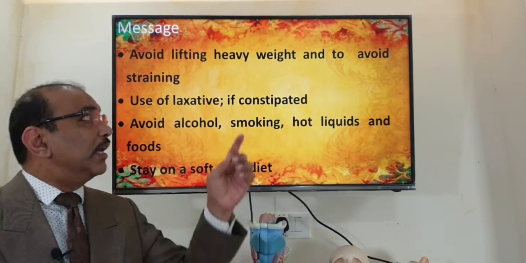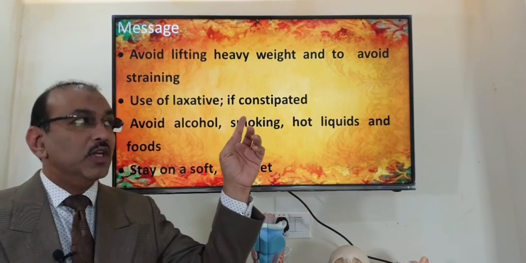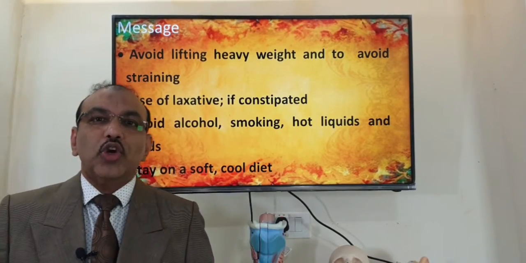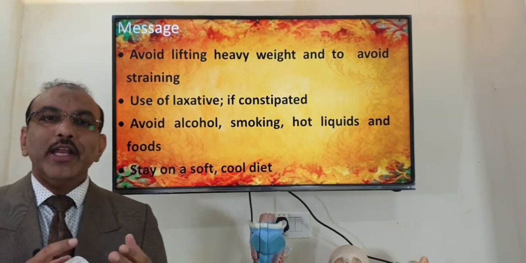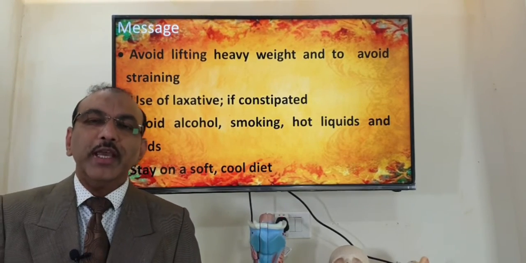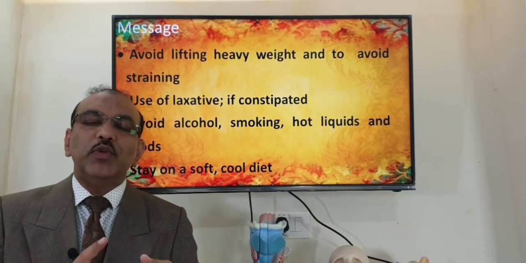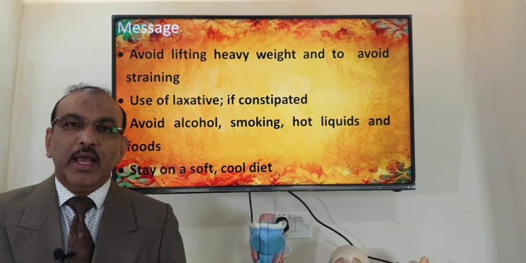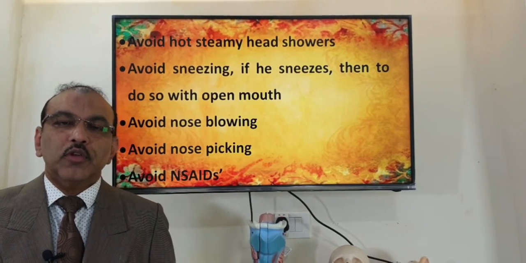So avoid lifting any weight and avoid straining. In case you are constipated, get some medications for that. Avoid alcohol, quit smoking, and please do not take food or drinks which are hot. Try to be on a balanced diet and it has to be cool, not hot or warm.